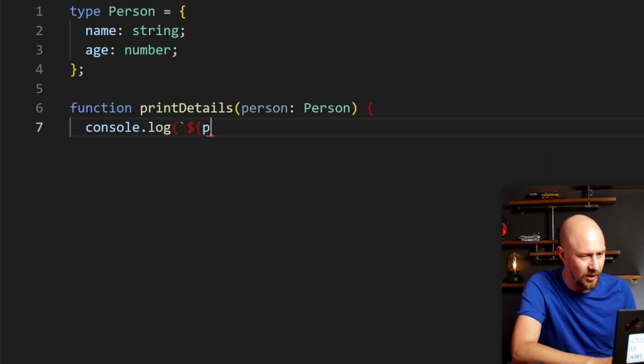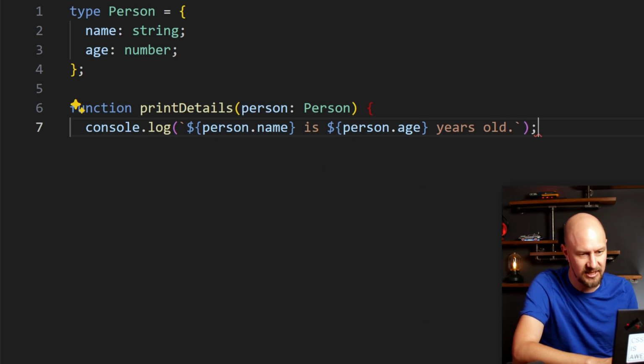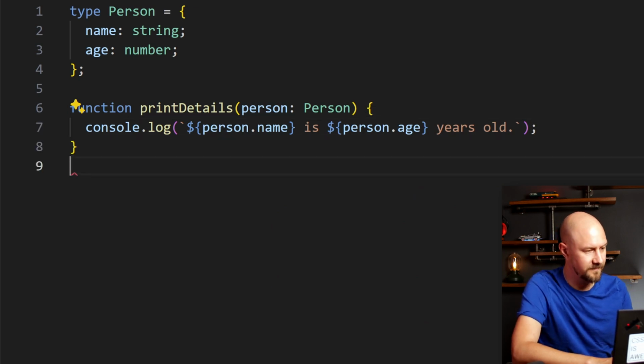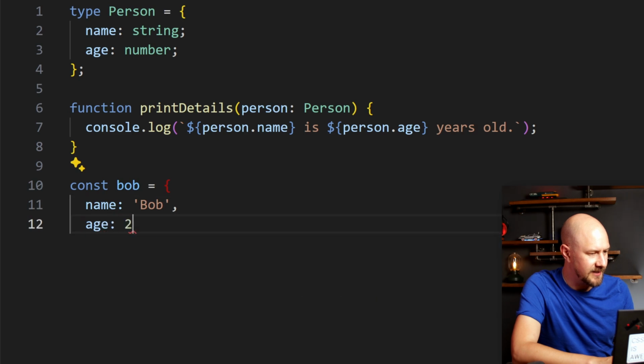Inside the function, we'll just do console.log, and we'll create a template string here to say person.name is person.age years old. After that, let's create a constant Bob, which is an object with properties name and age. So in here, we'll say that he's Bob and he's 25 years old,